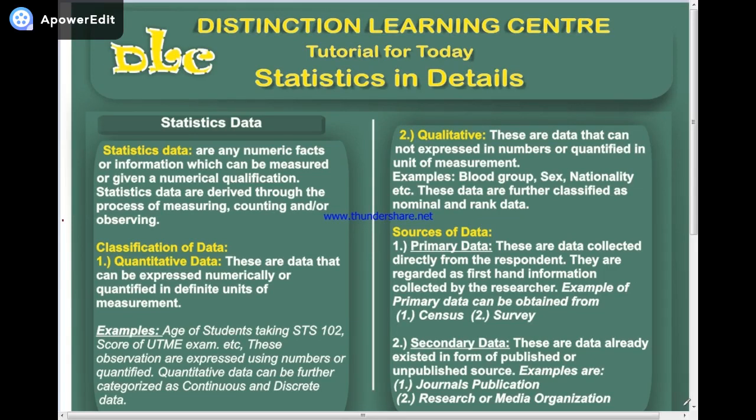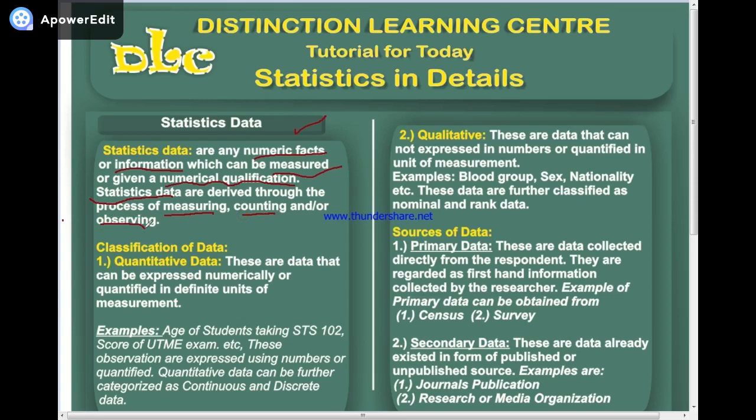Our tutorial for today is still statistics in details, in which we are moving to the third lecture, which is statistics data. Now, what is statistics data? These are numeric facts or information which can be measured or given a numerical qualification. Statistics data are derived through the process of measuring, counting, and or observing.